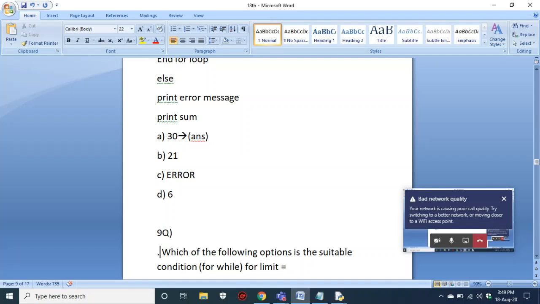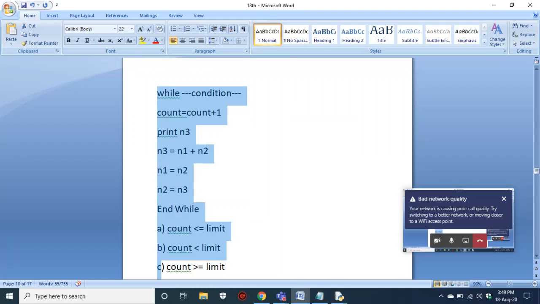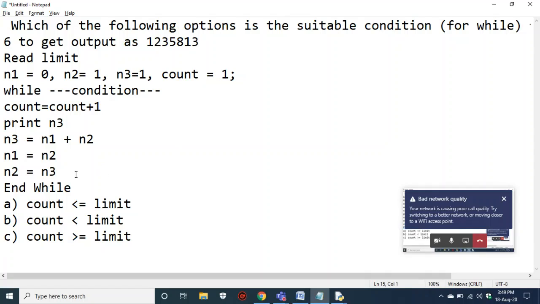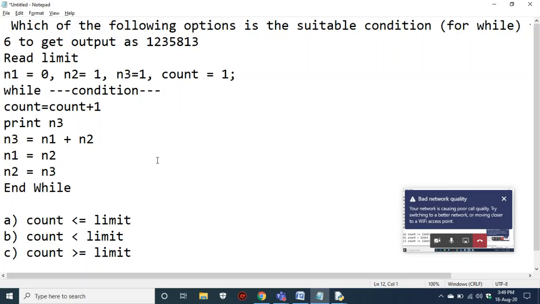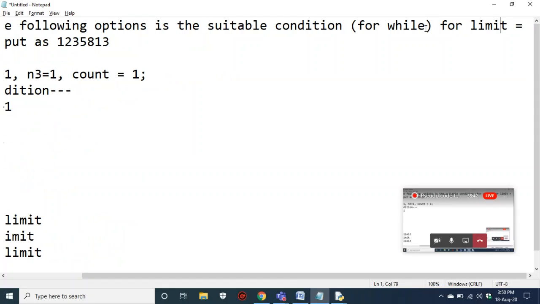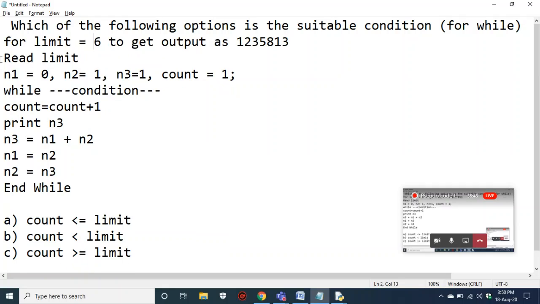Now we'll see this. Actually, I'll copy the solution part also. Which of the following options is a suitable condition for while, for limit equal to 6, to get an output? So he is asking us to get an output.